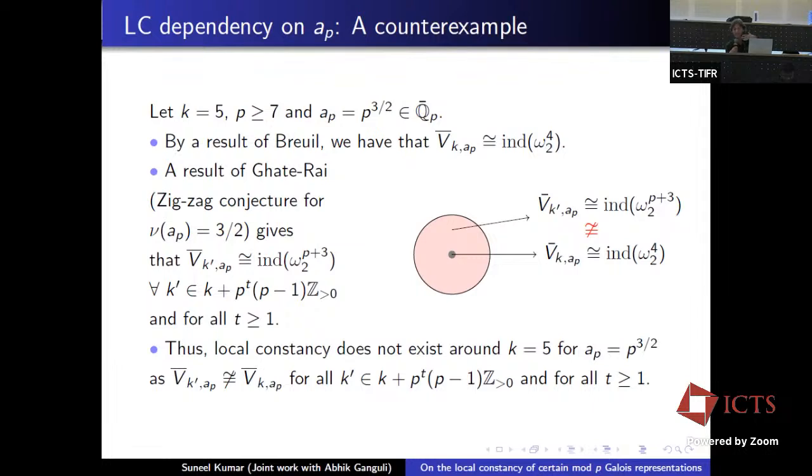This sounds like an important number. Is there some general explanation for why the exponent would jump by exactly p minus 1? In general, I don't know, but here I just know that the reduction is isomorphic to this and this. So I don't know why this p minus 2 is coming. Thank you.